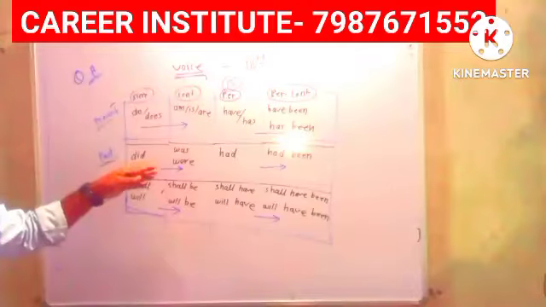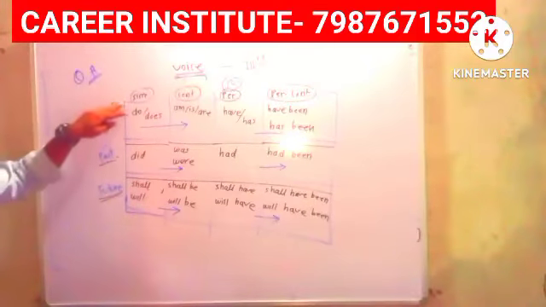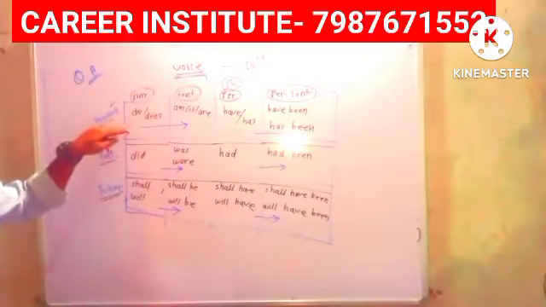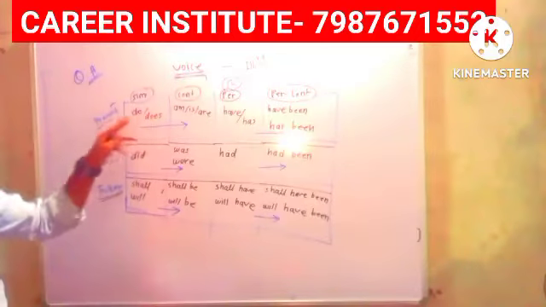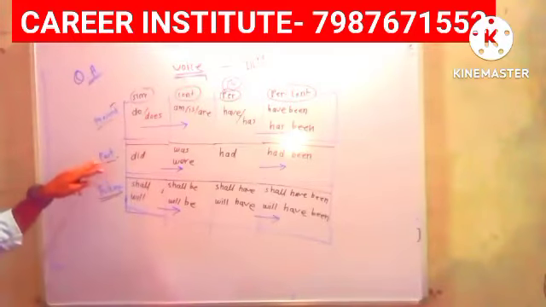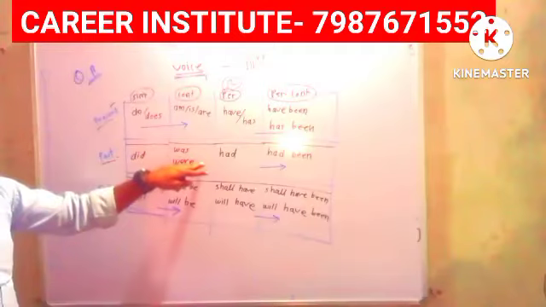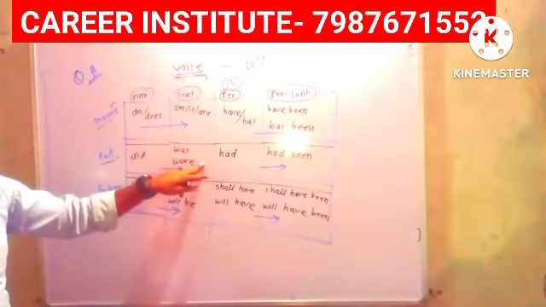If the active voice is present simple tense, that will be converted into present continuous tense. If the active voice is past simple tense, that will be converted into past continuous tense.